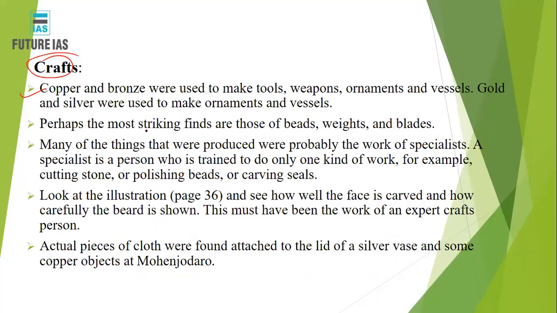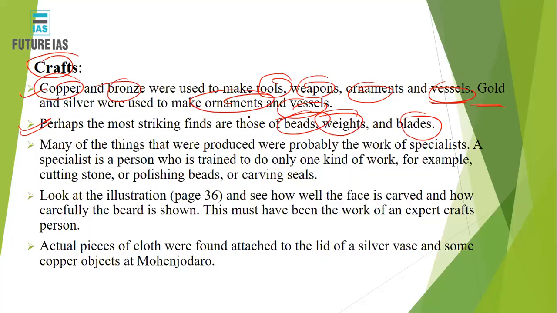Craft here means copper and bronze. Generally, these two were used for making tools, weapons, ornaments, and vessels. Gold and silver were also used to make ornaments and vessels, apart from copper and bronze. Perhaps the most striking things that we found are the blades, weights, and beads, found most strikingly in the Harappan region.